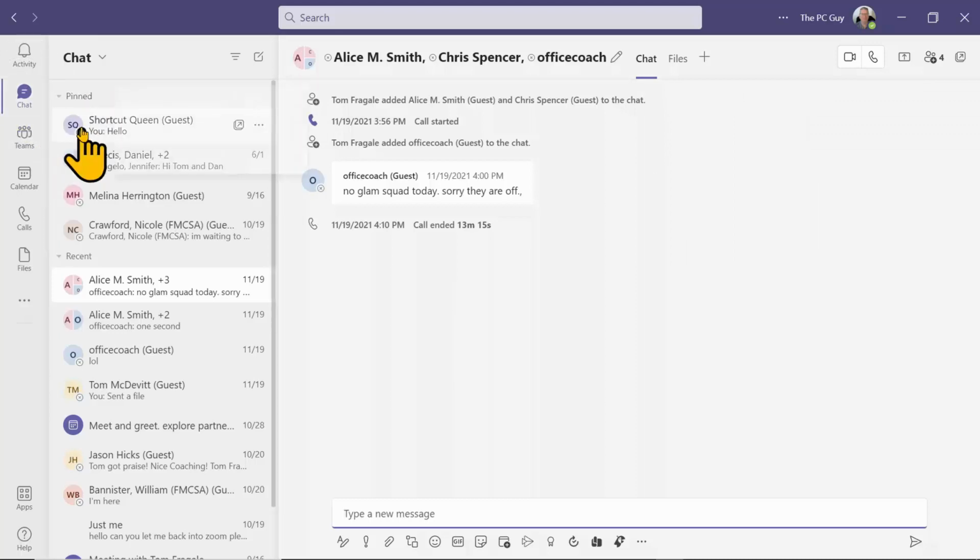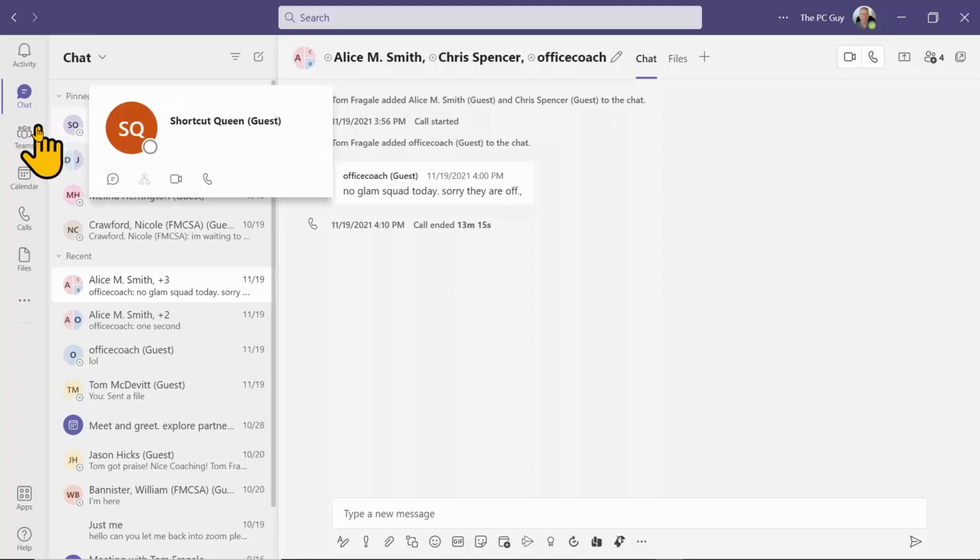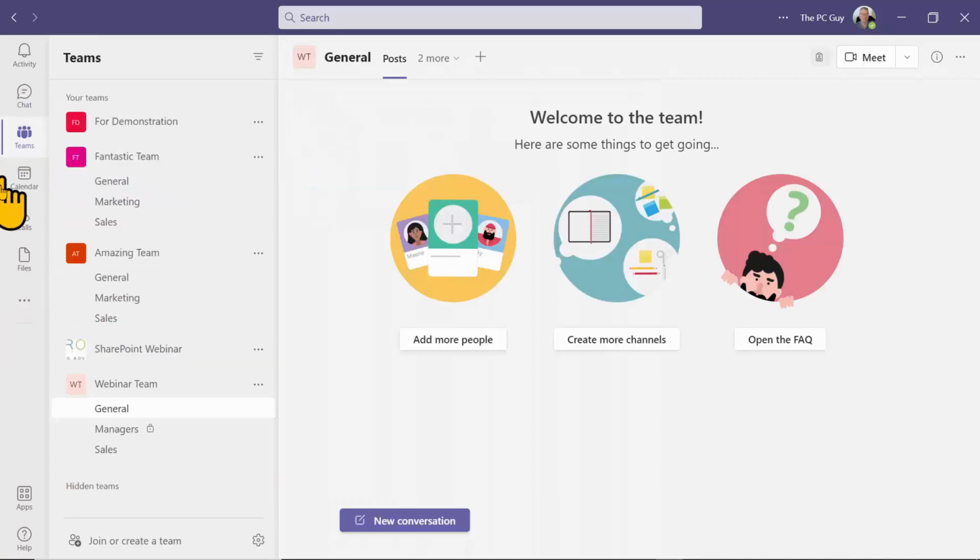Only you and the people who you invite into the chat will be able to participate in that chat and even view it. But if you pick on the Teams icon and then go to one of your channels and you pick on the post, that chat is viewable and changeable by everybody in the entire channel. So it's a very, very important distinction, as you can see.